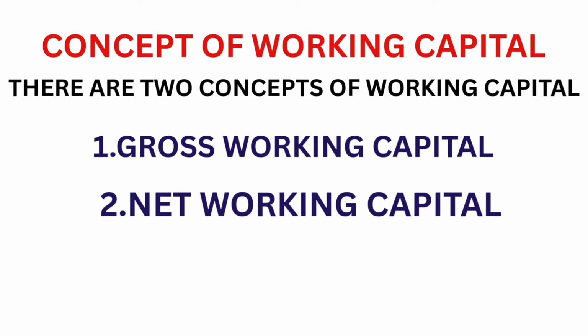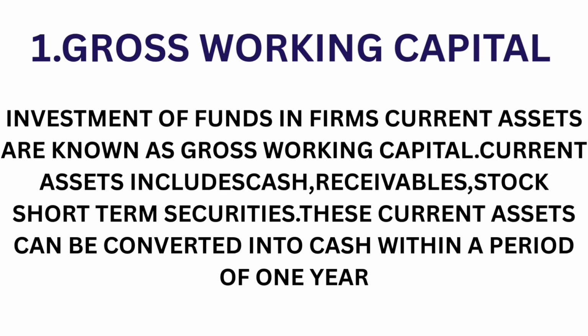Now, the concept of working capital. The concept of working capital consists of two parts: gross working capital and net working capital. First is gross working capital. What is gross working capital? Investment of funds in the firm's current assets is known as gross working capital.